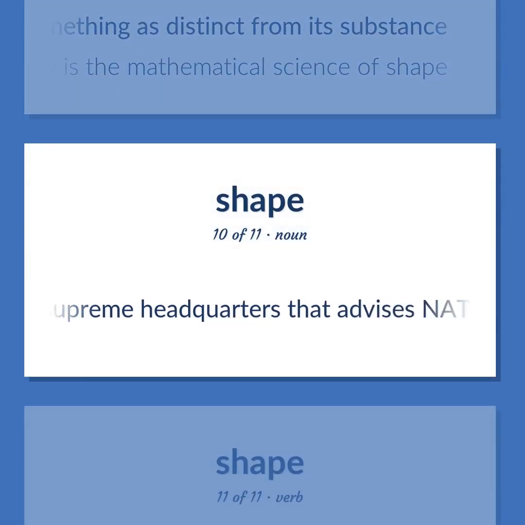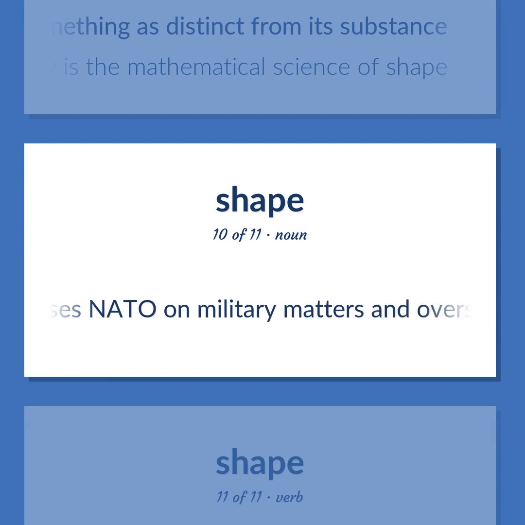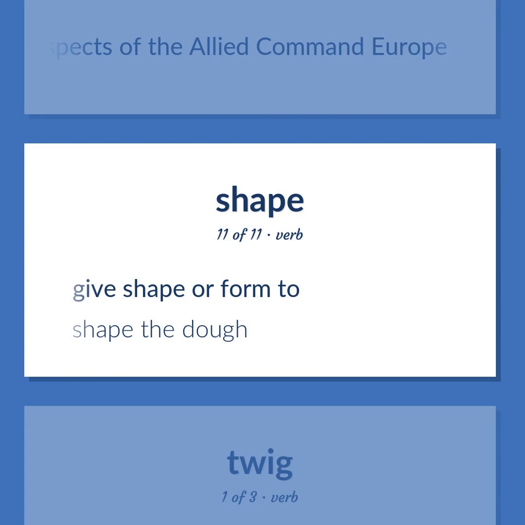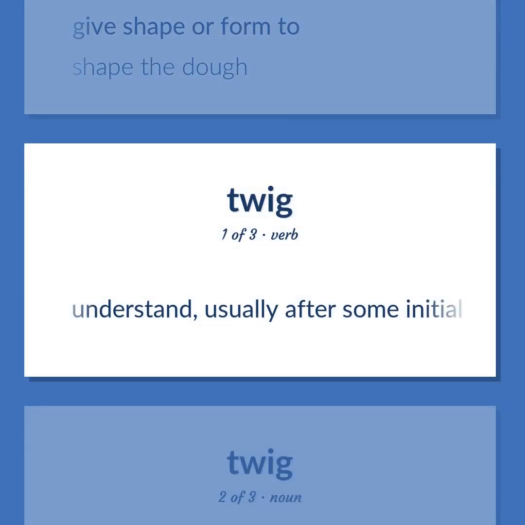The supreme headquarters that advises NATO on military matters and oversees all aspects of the Allied Command Europe. Give shape or form to. Shape the dough. Understand, usually after some initial difficulty.